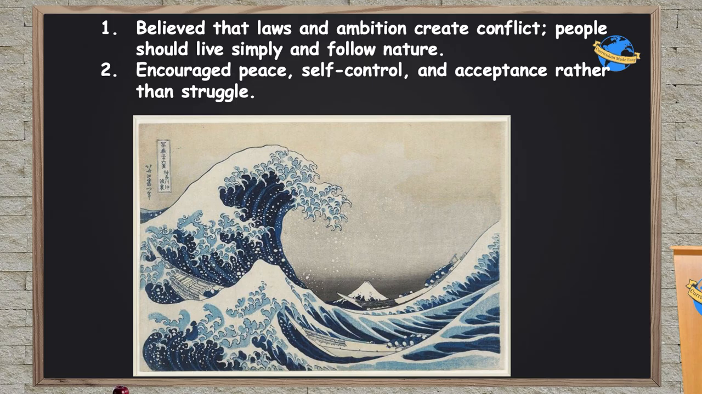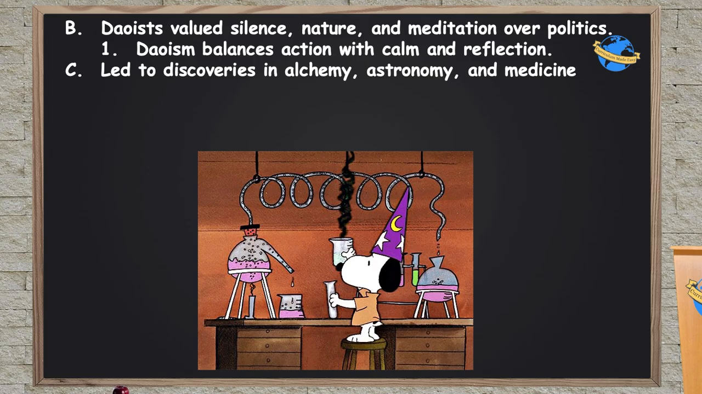And while there wasn't direct contact between China and Greece, this definitely follows the same teachings as Stoicism that was taught by Greek philosophers and later adopted by the Roman Emperor Marcus Aurelius. Again, these ideas developed separately from each other, but have a lot of similarities. Taoists valued silence, nature, and meditation over politics. It was this balance of action with calm and reflection. It led to discoveries in alchemy, astronomy, and medicine. Alchemy, if you're not aware, is basically a precursor to chemistry. It was a mix of what we call chemistry today and magic.